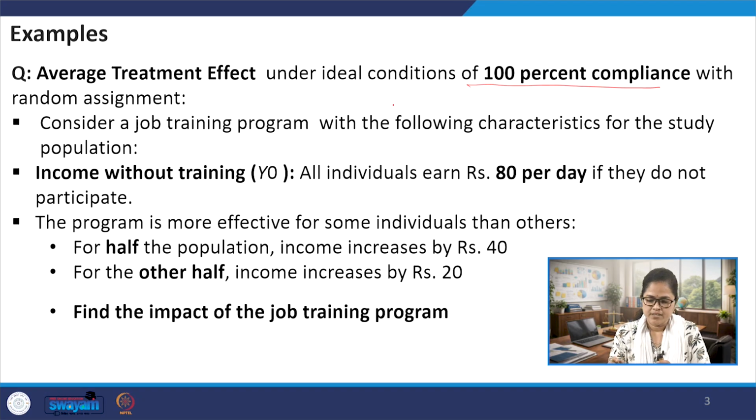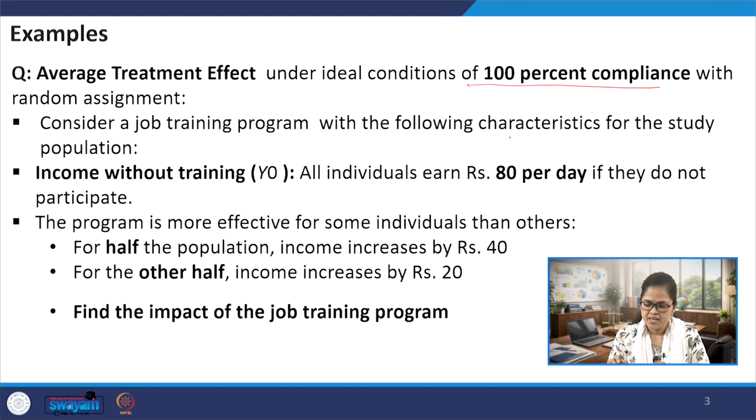That is the reason it is known as 100% compliance. Now we need to identify the impact of this job training program on the participants.